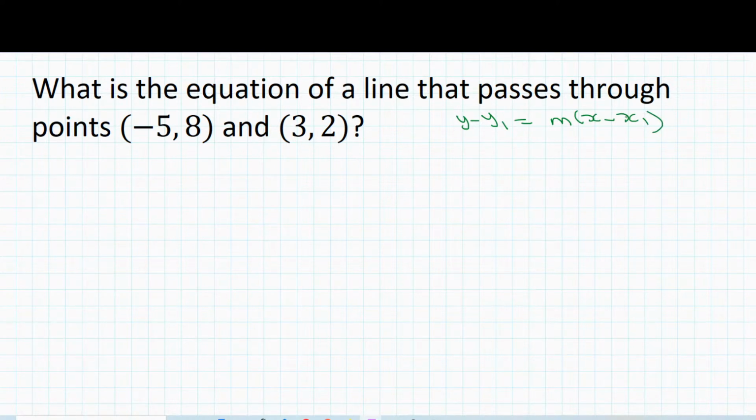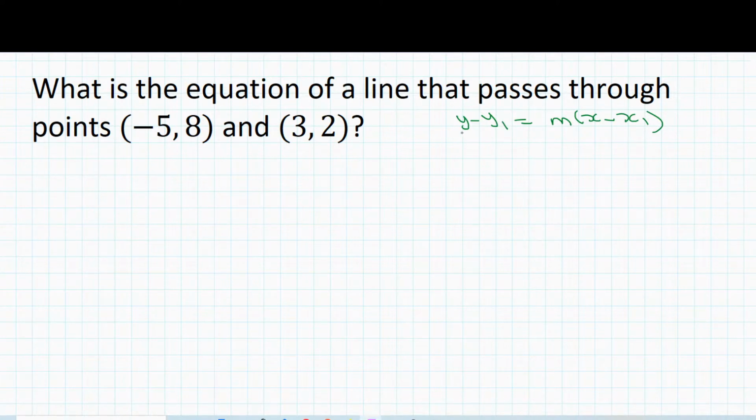Okay, I see some are not sure what to do, so that's okay. That's why we're here. I'm going to help you understand exactly what you need to do to answer this type of question. Does anybody know what to do with this type of question? Okay, let me show you exactly how you need to go about this. If you have any questions as we walk through the problem, please let me know and I will address them. So here's what we're going to do.